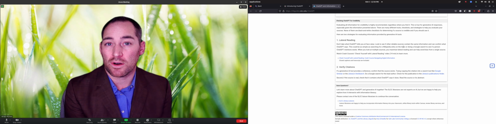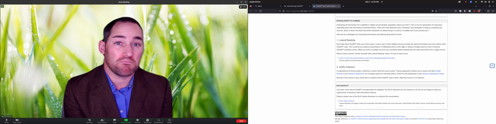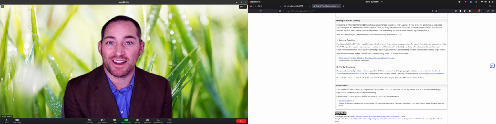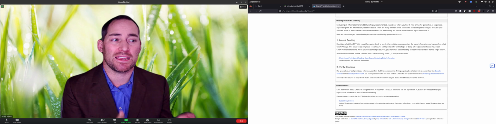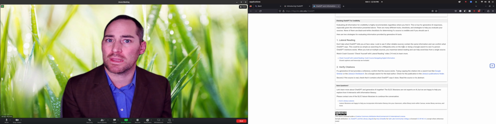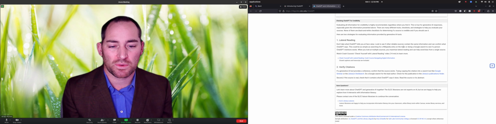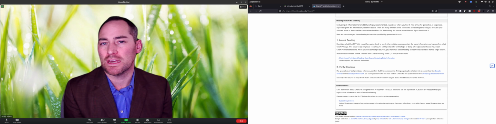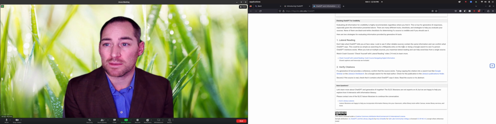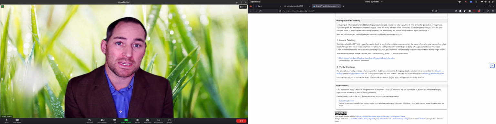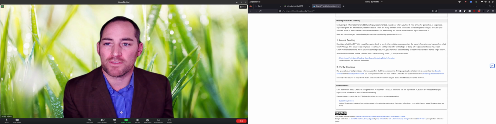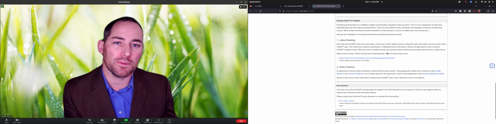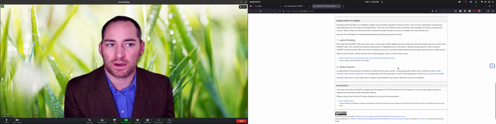Citations, it has a really hard time with. Sometimes it will just make up citations entirely. Sometimes it will give you most of the correct citation, but they can give you the incorrect DOI for a completely different paper. So not sure why it does that, but those are things to be aware of. It does have its strengths and weaknesses. The two AIs that I'm most familiar with at the moment are Bard and ChatGPT. So those are up in the top left of my screen over here. So most of my experience is with those.